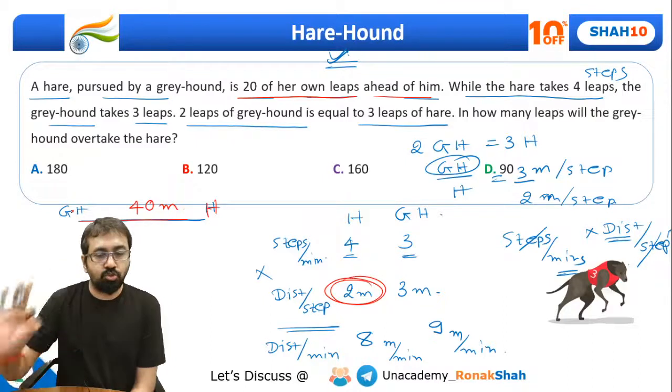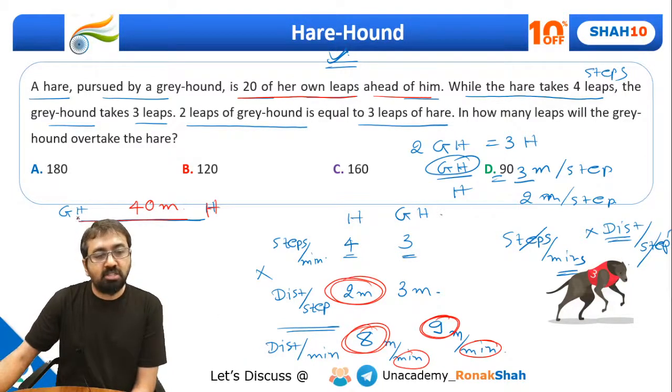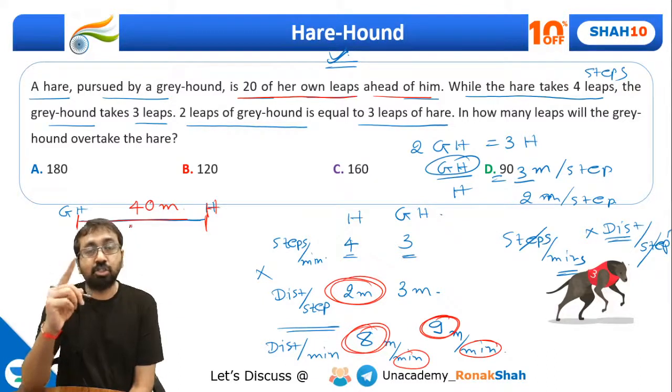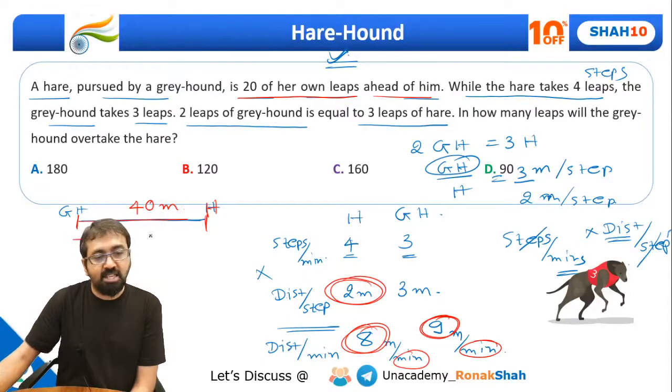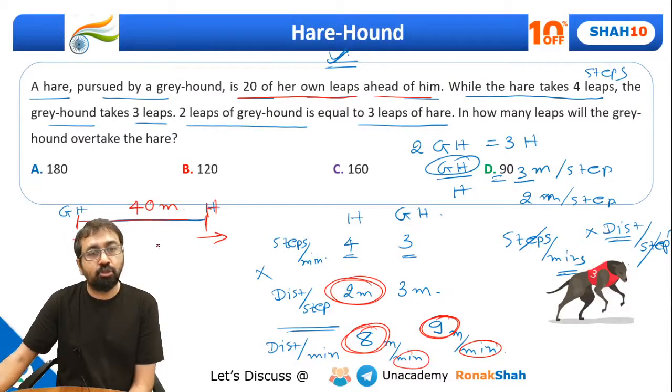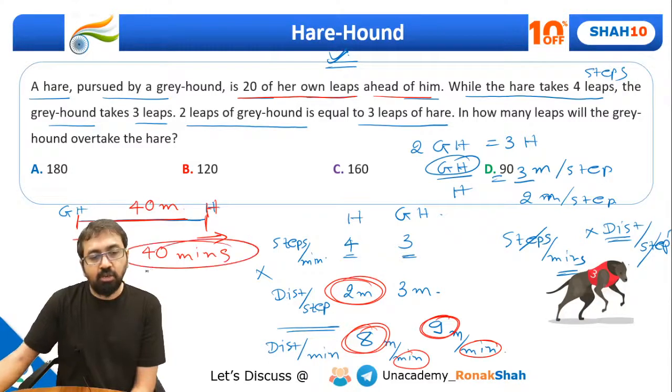This is the situation. Now can I say every minute the greyhound travels 9 meter and the hare travels 8 meter? So how much distance will the greyhound gain over the hare in 1 minute? Can I say 1 meter? So what is the relative speed of the greyhound over the hare? Because both of them are running in the same direction, it is being pursued. So the relative speed is 1 meter per minute. And what is the gap? 40 meters. So can I say it will take 40 minutes? It will take 40 minutes.